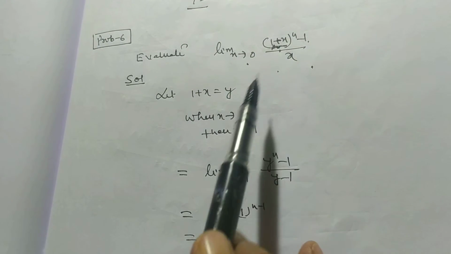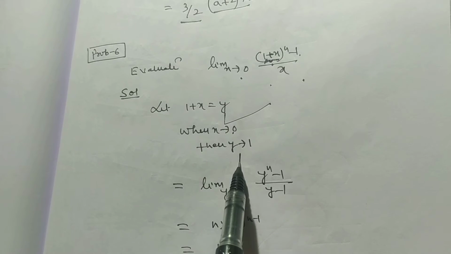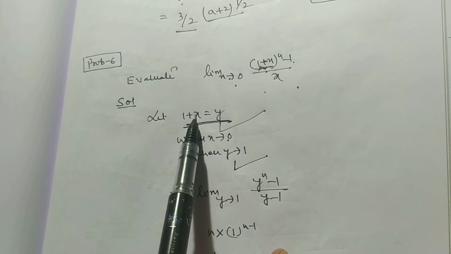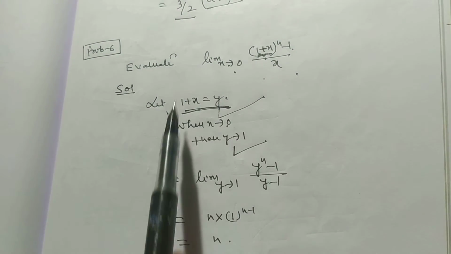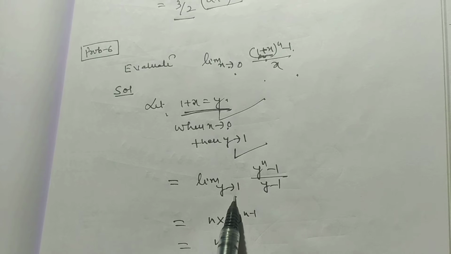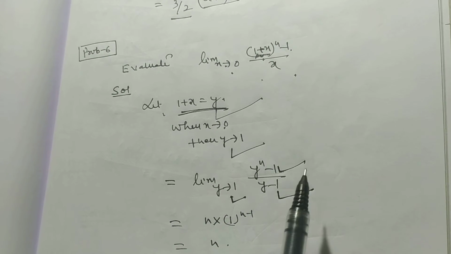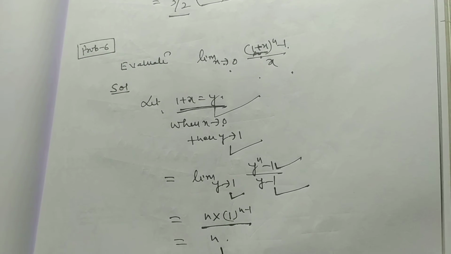So we put here 1 plus x is equal to y. When x tends to 0, y tends to 1. So now we change the whole expression: limit y tends to 1, (y to the power n minus 1) divided by (y minus 1), and it will be n into 1 to the power n minus 1, this is n.